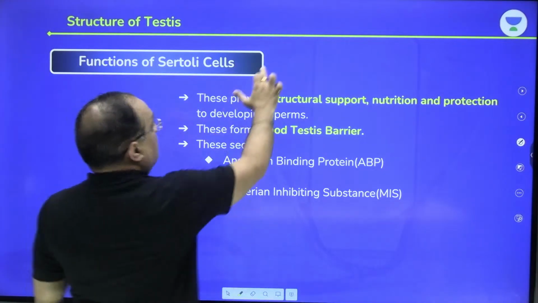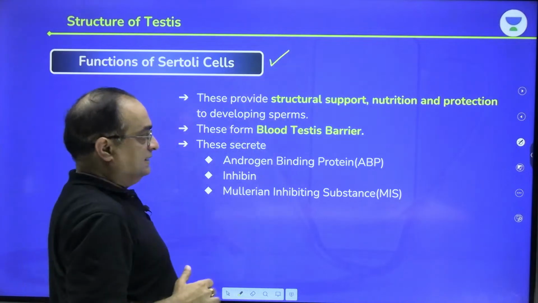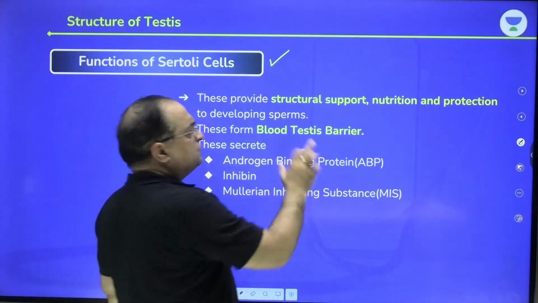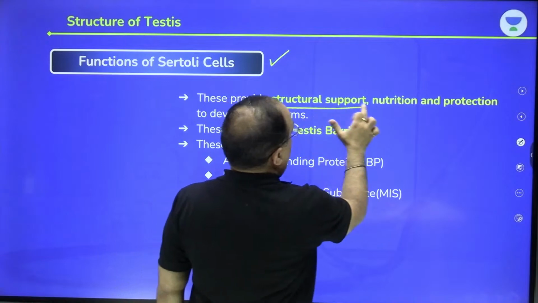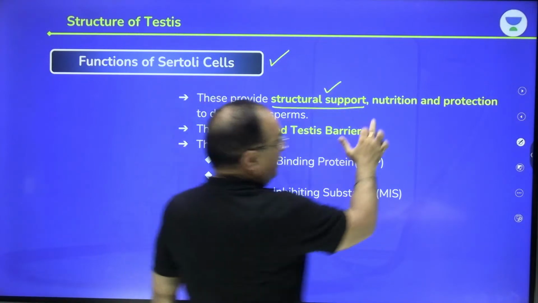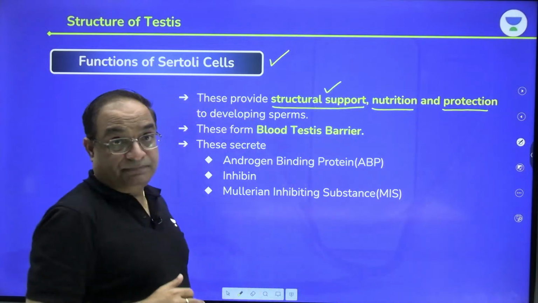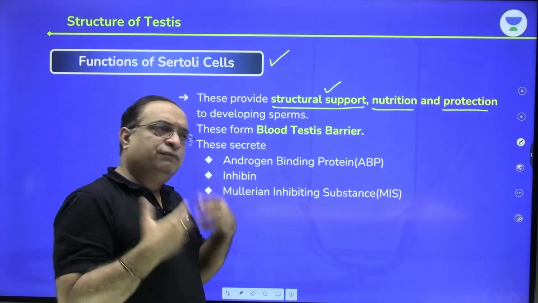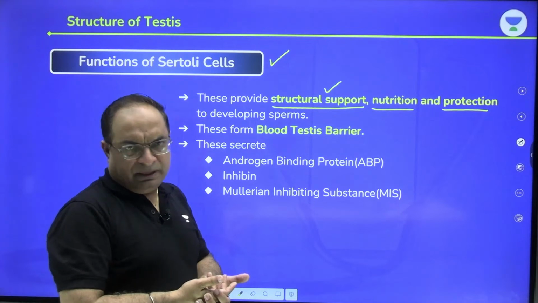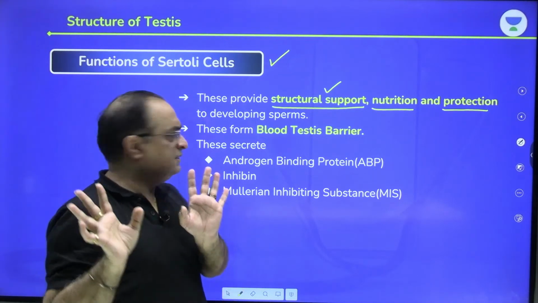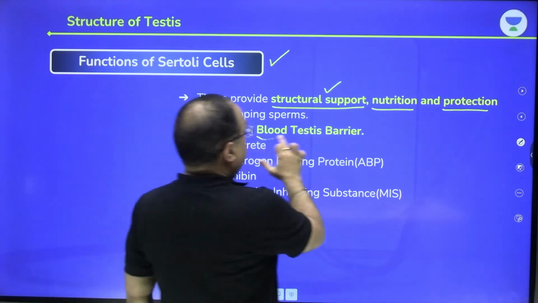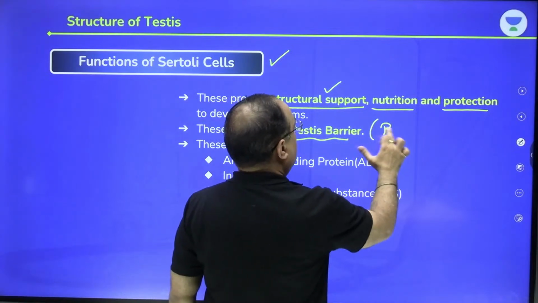See, what are the functions of Sertoli cells? Sertoli cells perform so many functions. They provide structural support, nutrition, and protection to the developing sperms. They are responsible for fulfilling all the requirements of the developing sperm. So it is the duty of the Sertoli cells. Second, they are forming the blood testis barrier, in short BTB.